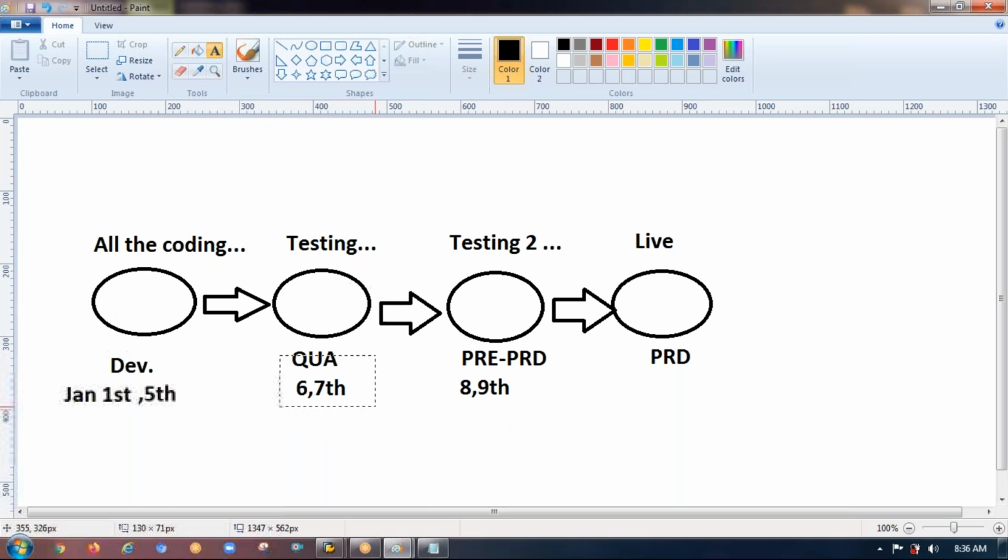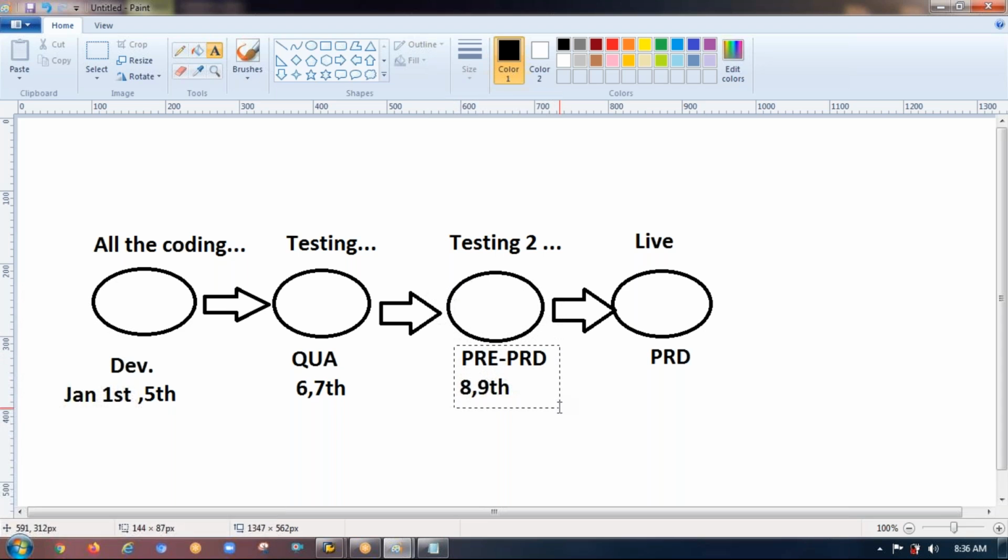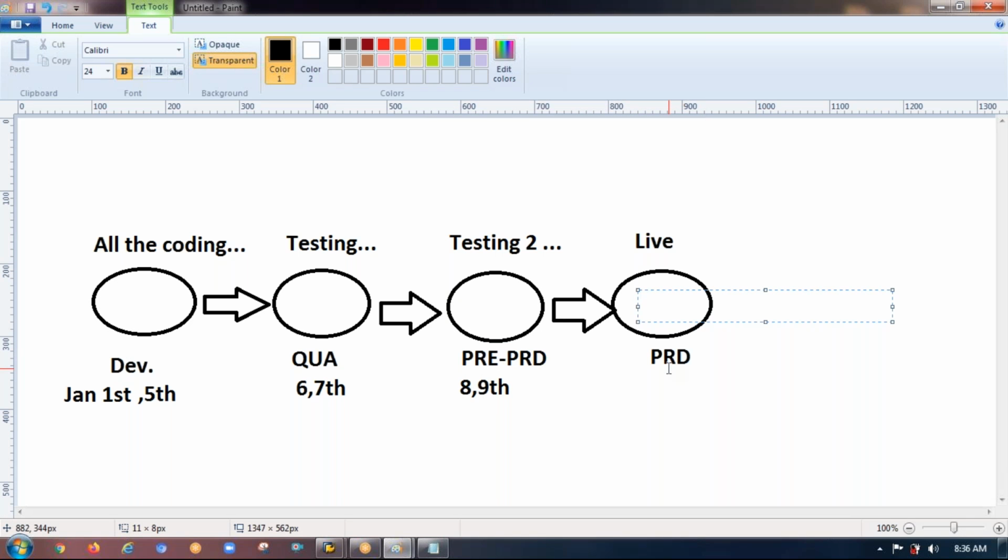That is to be tested, and again tested. Finally, the testing is completed by the 8th and 9th, right? If you move the code to live immediately from the 9th or 10th onwards, the moment the code is moved to the live system, it will immediately start printing on the bills. But that is not the expectation. The client has clearly mentioned that the new logo should be printed on the bills from Jan 15th onwards.